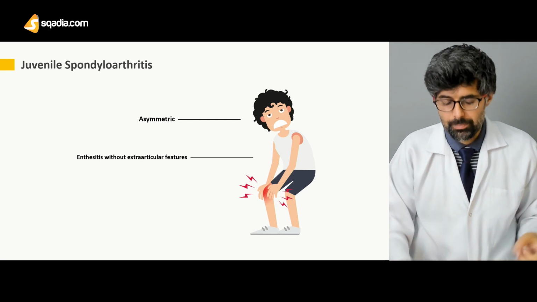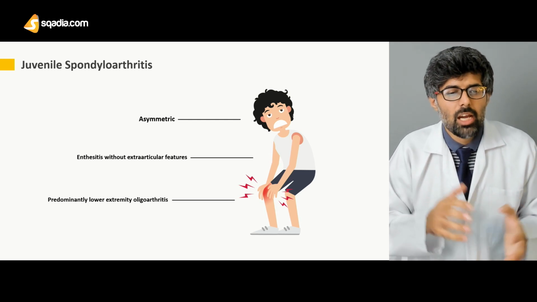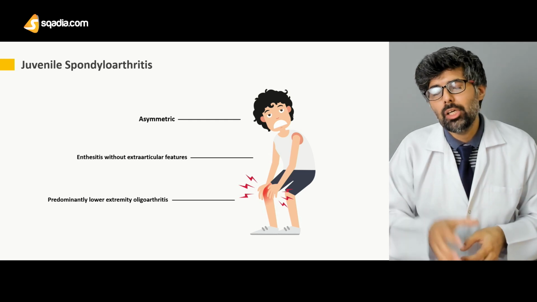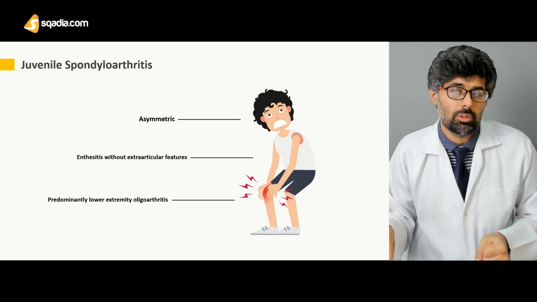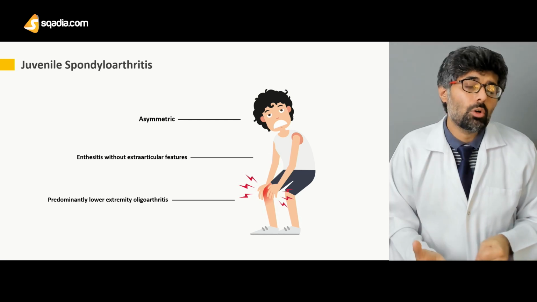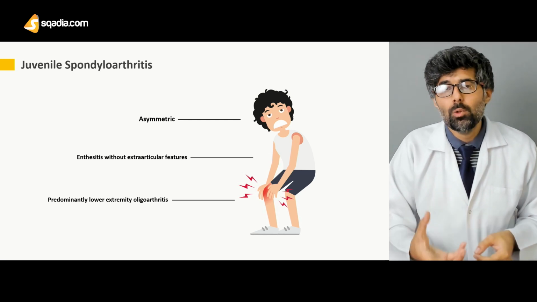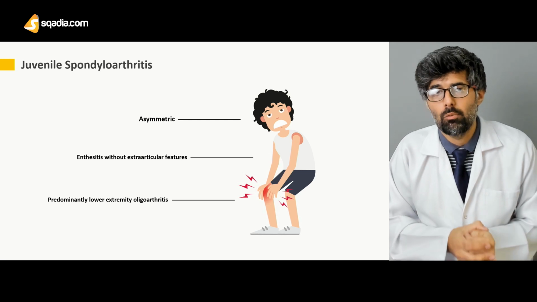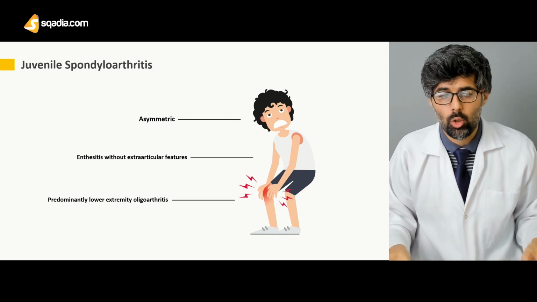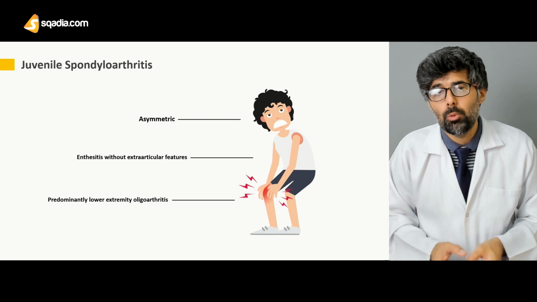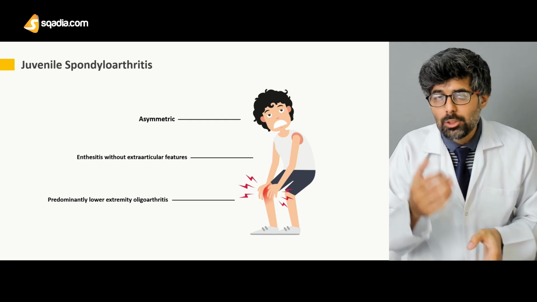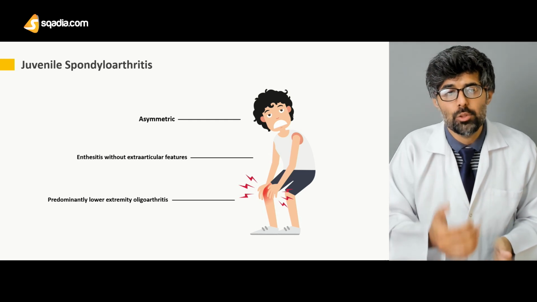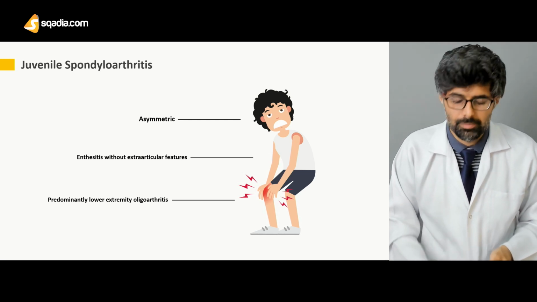of the joint. Then we have mostly predominantly lower extremities or lower limb oligoarthritis. Now, with oligoarthritis, we mean that only a few of the synovial joints are involved. All joints are not. And it is usually found in the lower limbs, not the upper limbs. And it is usually a characteristic of juvenile spondyloarthritis.